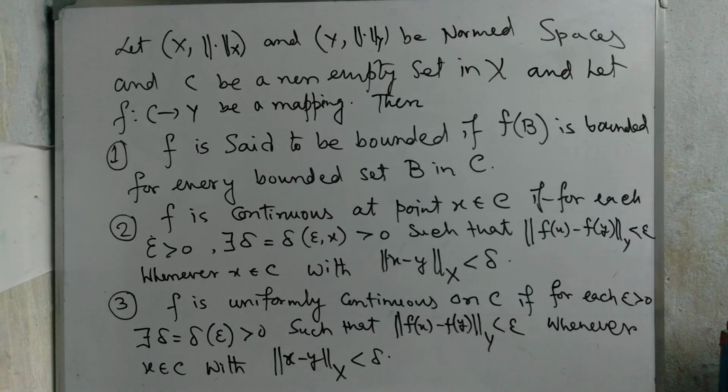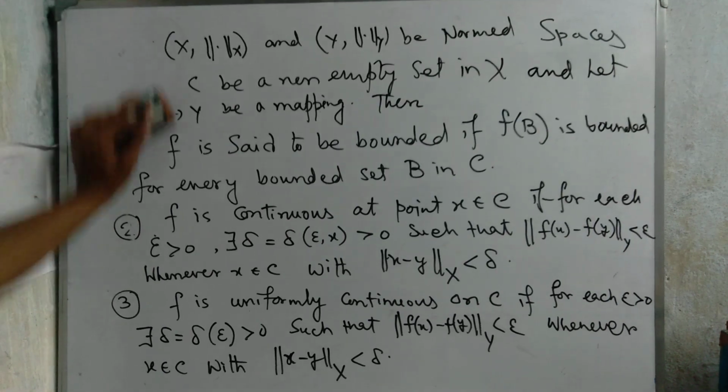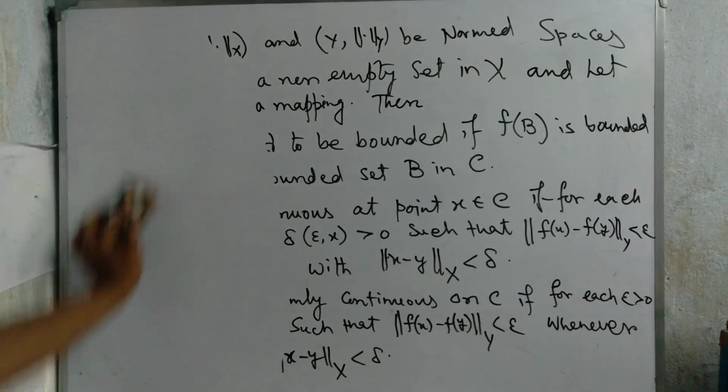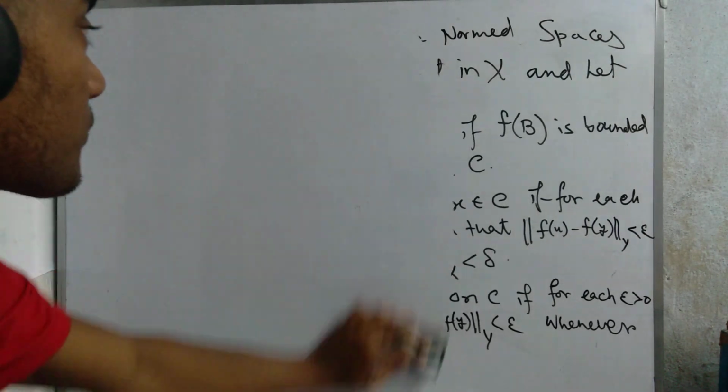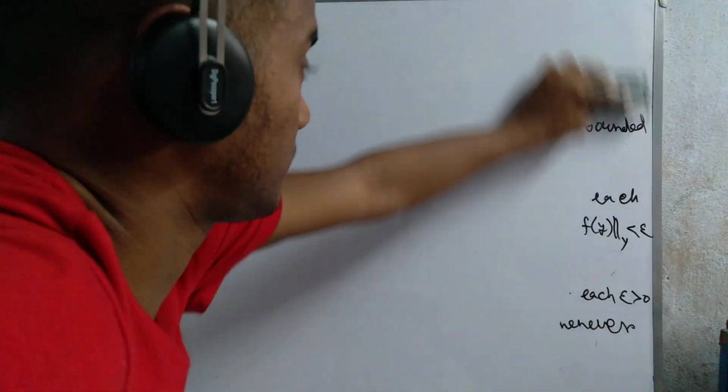Okay, so we understand this basic definition of bounded function, continuous function and uniformly continuous function on metric space and norm space. How these functions are defined, we also discussed now. Now we're going to further discuss some propositions. We erase that portion and go to the discussion of a proposition. So we write this proposition.